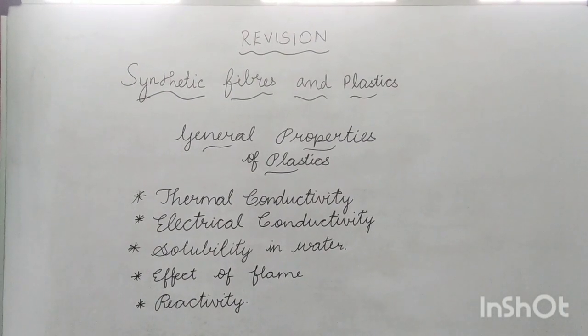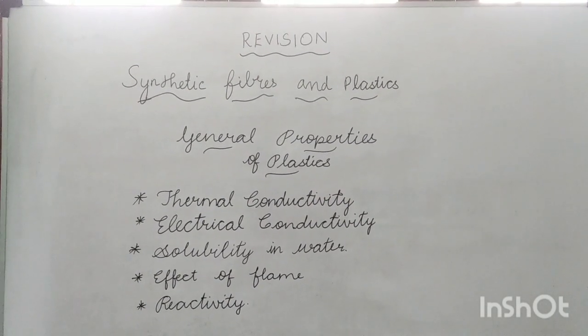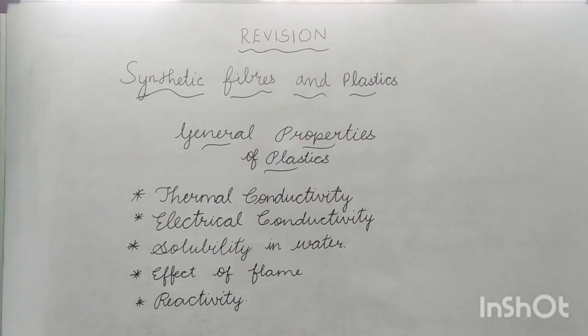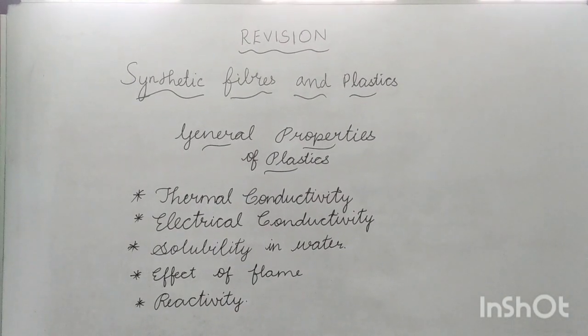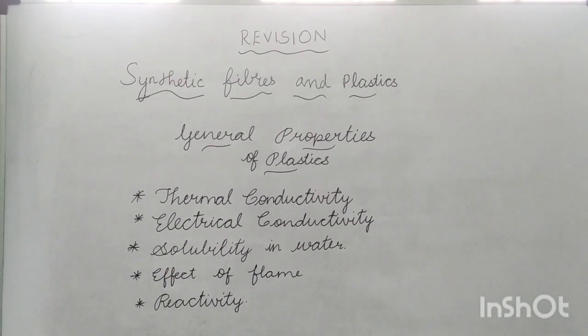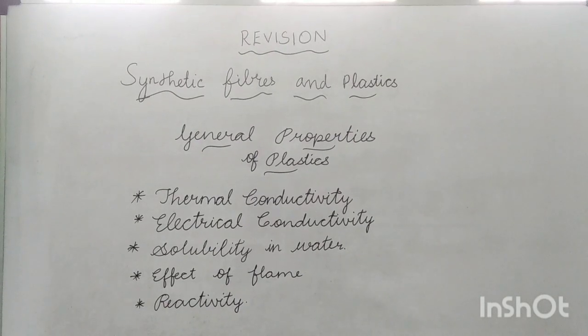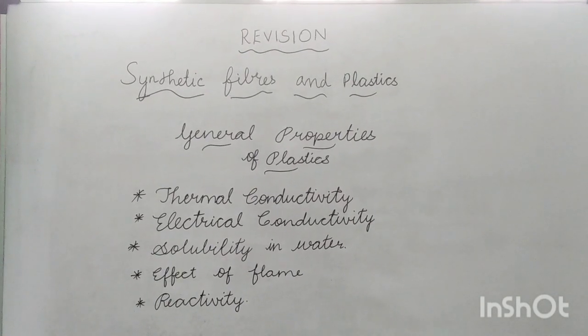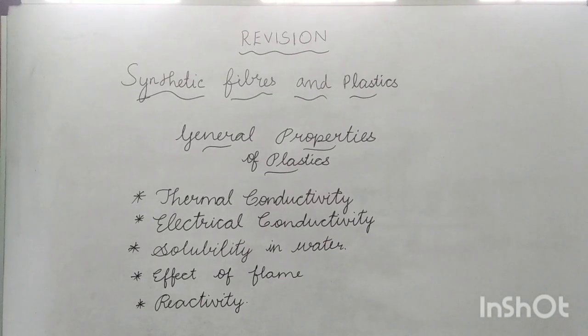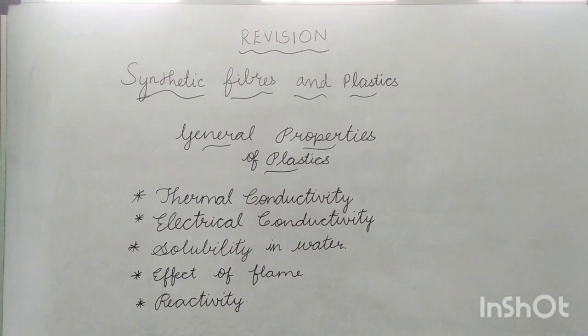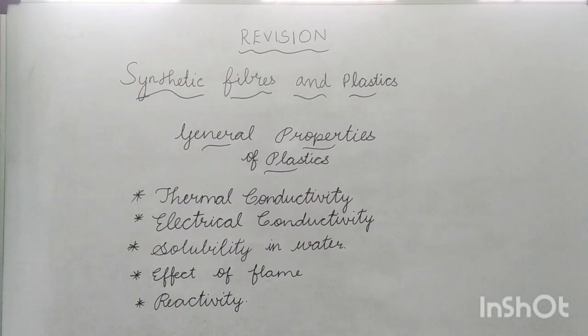Okay. Then the next point, that is the second property, is electrical conductivity. What do you mean by electrical conductivity? If a substance allows current to pass through it, then we can say it has electrical conductivity. Normally, plastics are poor conductors of electricity. That is, they will not allow current to pass through. That's why we are using plastic for covering the materials in electrical appliances, cords, electrical outlets and wiring.